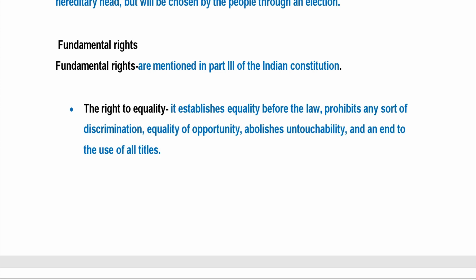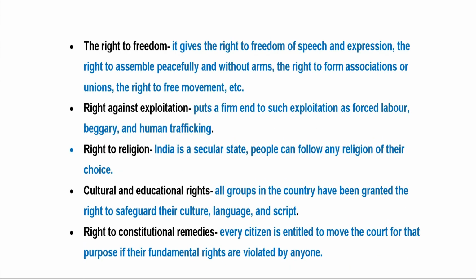You may remember that before independence, many rich people used a title before their names, like Khan Bahadur, Rai Bahadur. All these titles show that inequality was being promoted in society. So all these kinds of titles were removed under the right to equality. Next, move to the right to freedom.